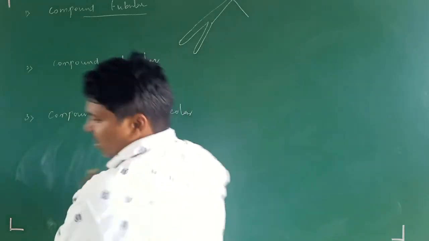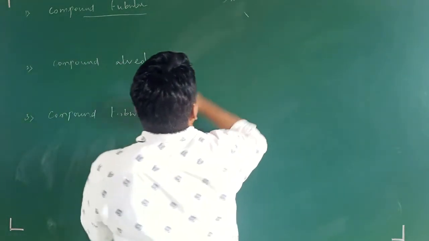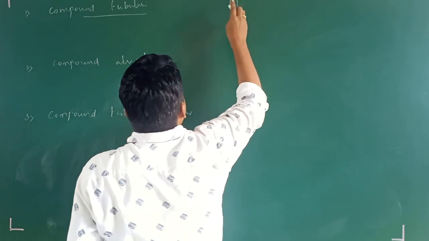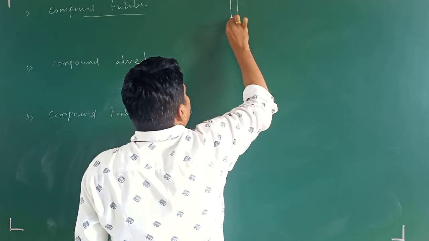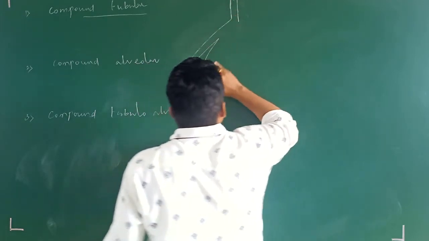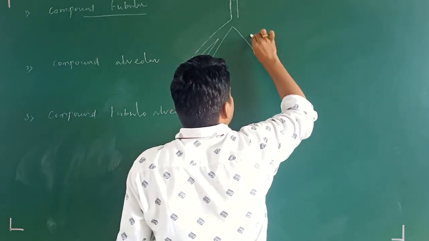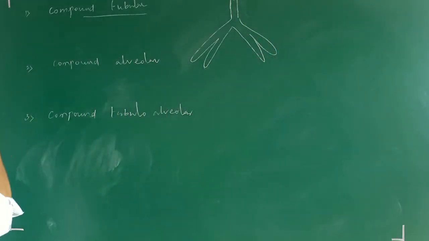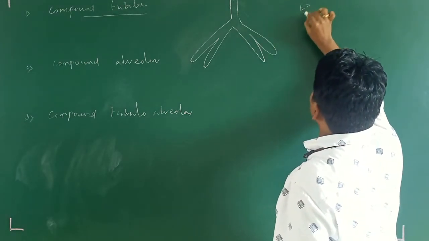First you make a tubular structure. Then after that, again you go down, and here also you make a branching pattern. So this is the compound tubular structure. Where are you going to observe this compound tubular structure?